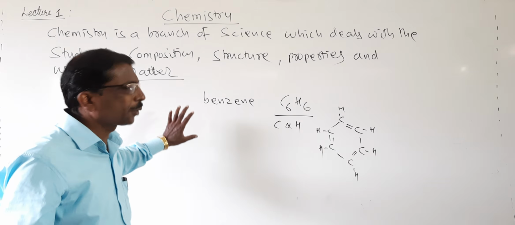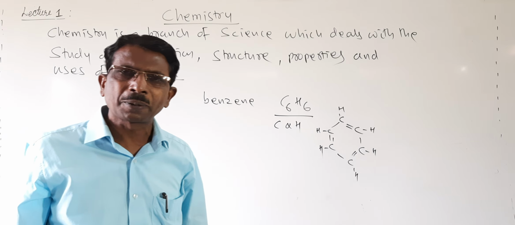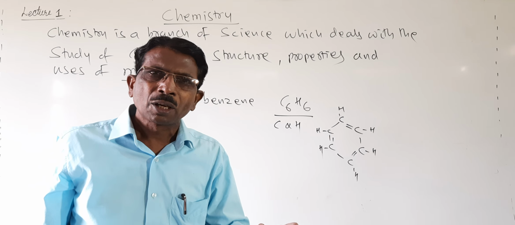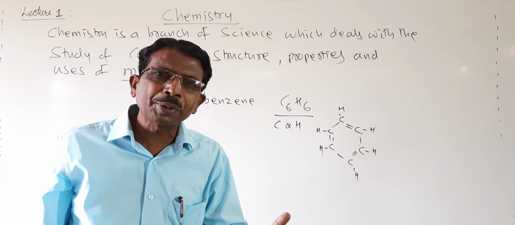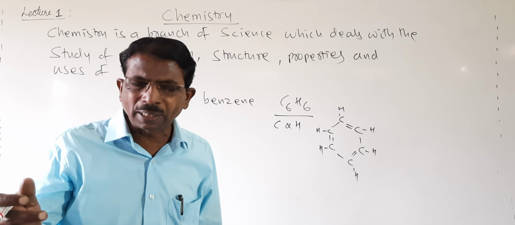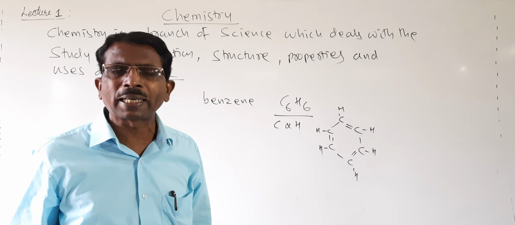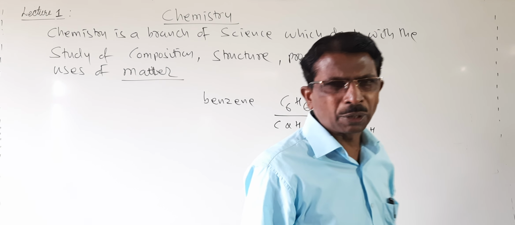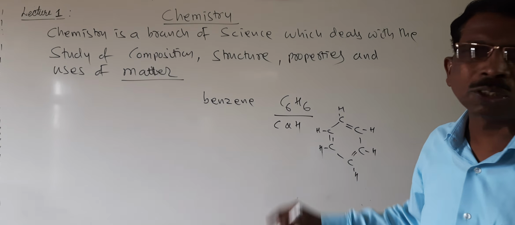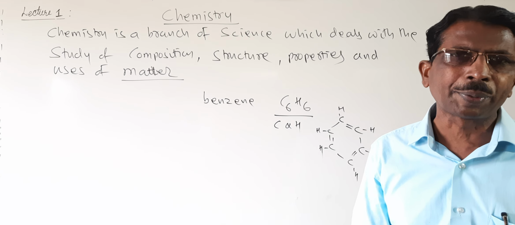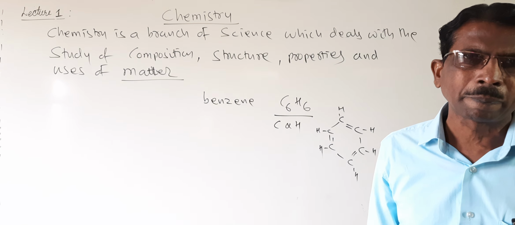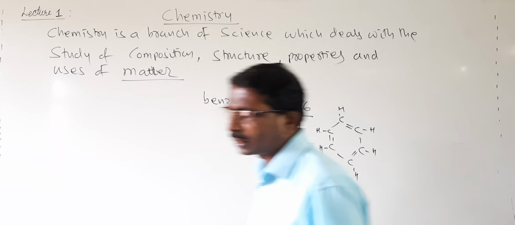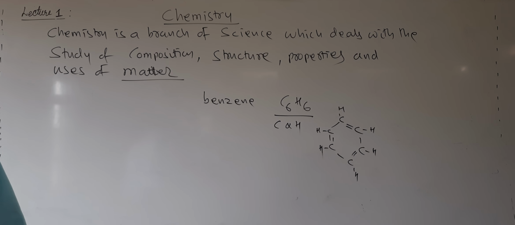This chemistry is mainly classified into many branches: inorganic chemistry, organic chemistry, physical chemistry, analytical chemistry, biochemistry, medicinal chemistry. Like this, several branches are there. But in PUC first year and PUC second year, we have to study only three branches: organic chemistry, inorganic chemistry, and physical chemistry. Students, let us see these three one by one.